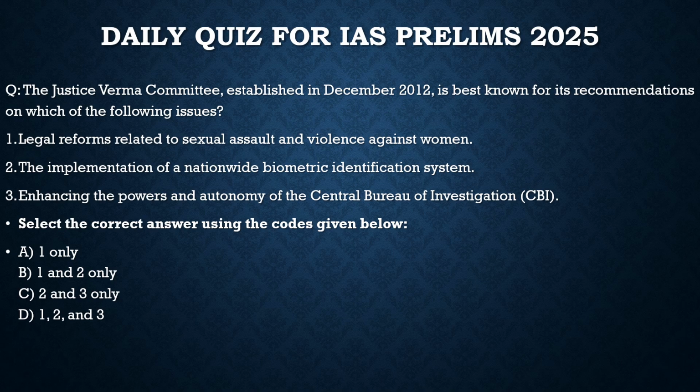The first statement here is legal reforms related to sexual assault and violence against women. 100% correct. That is what we discussed. It came after the Nirbhaya case. Second statement, the implementation of a nationwide biometric identification system. No, it is incorrect. Third, enhancing the powers and autonomy of the Central Bureau of Investigation. Totally incorrect. So for this question, the correct statement is statement 1, and from the code given below, the correct answer would be option A.